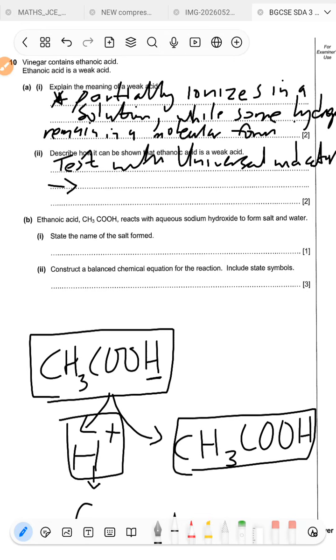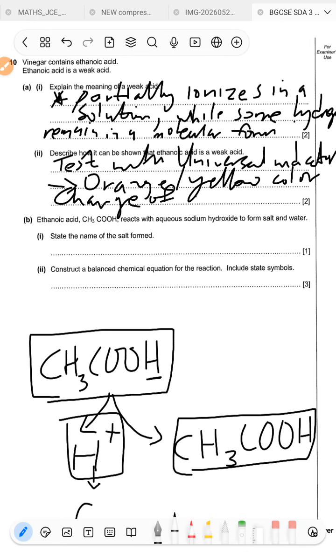Remember, the color change for a weak acid is orange or yellow. Okay, so we expect to get an orange or yellow color change of the indicator. Now we can confirm, oh, so this acid gave us orange or yellow on the universal indicator. That means what? That means it's a weak acid. Okay, it's a weak acid.